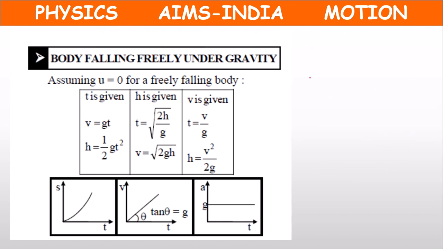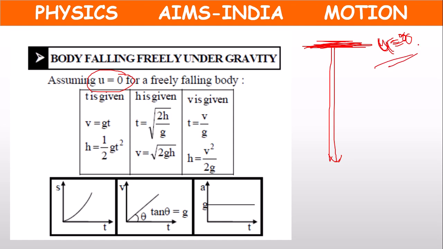Suppose a body is freely falling under gravity, so at the top point its velocity will be 0. Its initial velocity will be 0. Why? Because it is freely falling without any force. It is falling by itself. So we can take its initial velocity as 0. Freely falling body means we have to assume initial velocity is 0 and it is falling down.